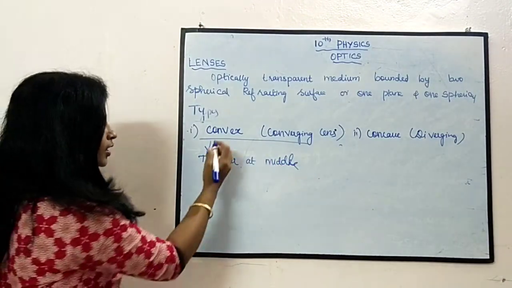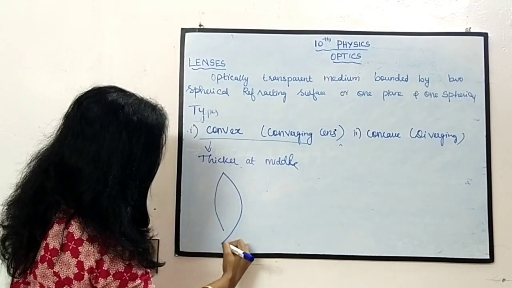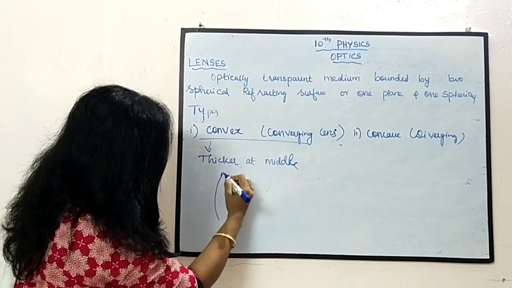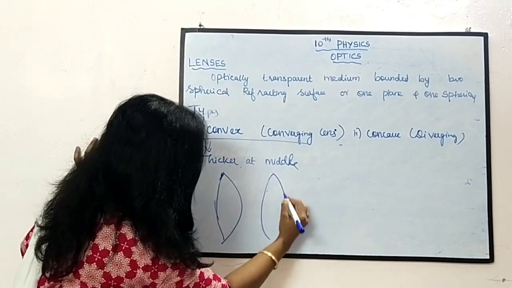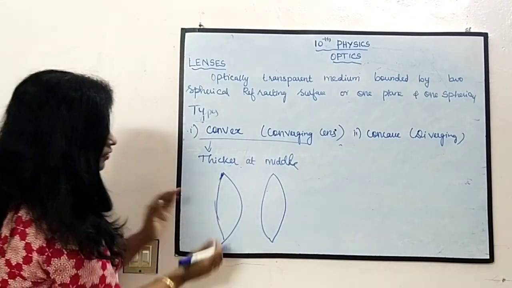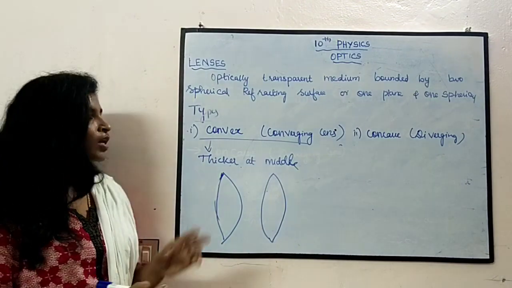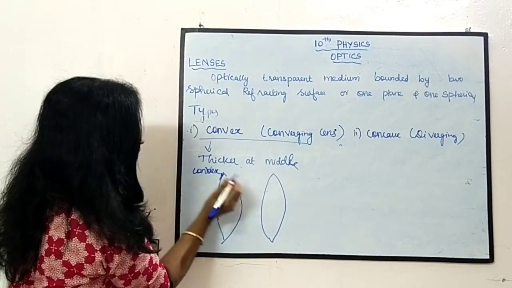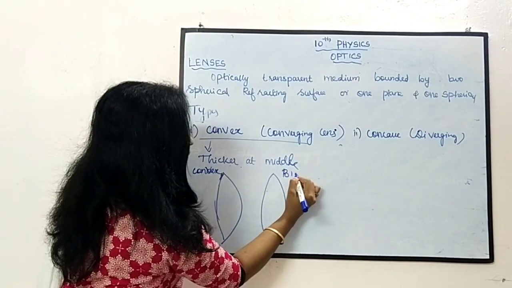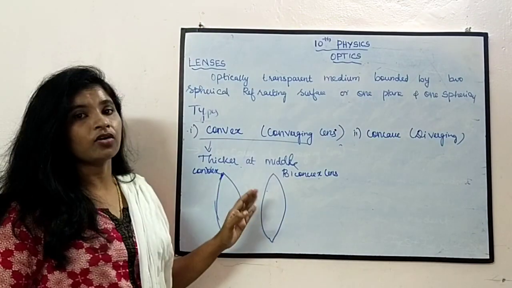So this is the symbol of the convex lens. It will be thicker at the middle and thinner at the edges. So this lens is called a convex lens. This lens is called a biconvex lens.